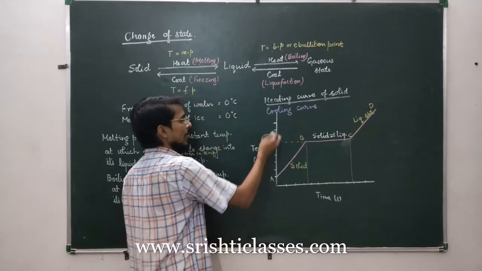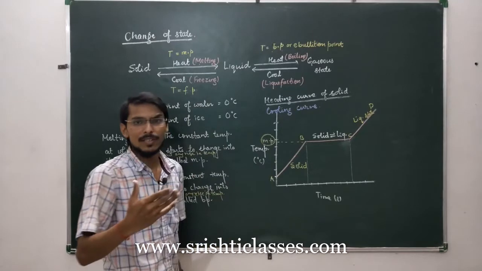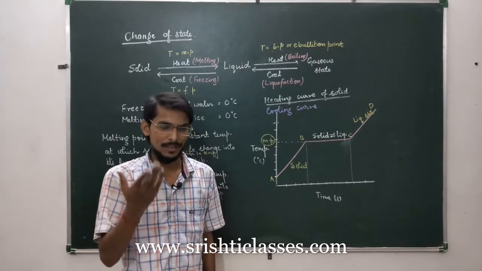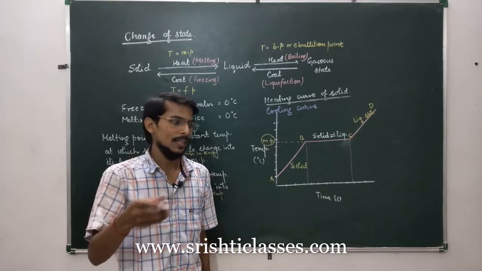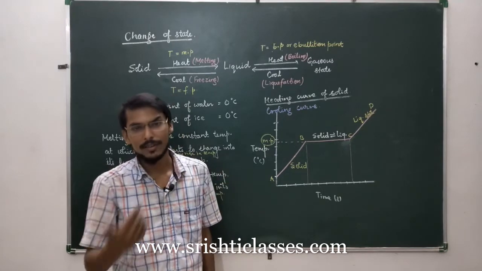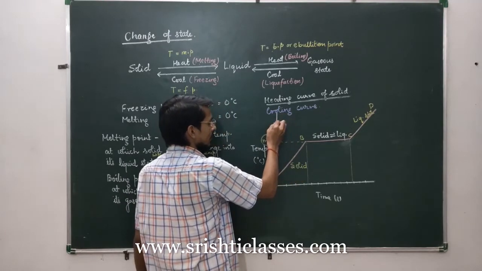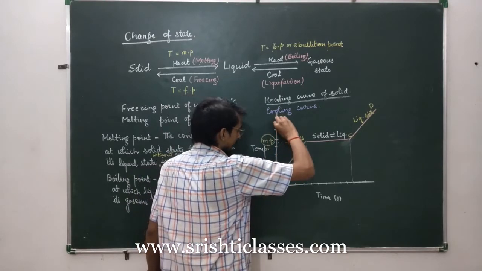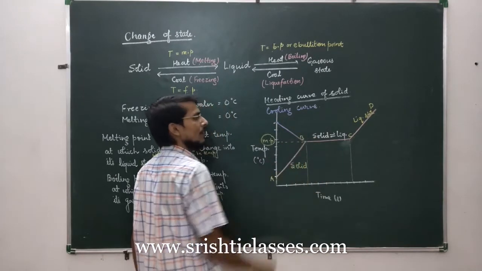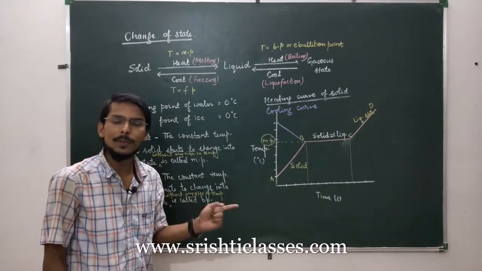So let us suppose a liquid which is continuously cooled. As for example, if you have kept water in a glass inside your fridge, what happens? The temperature of that liquid goes on decreasing. So if the initial temperature is this point, it will go on decreasing and finally it will reach B. Now this is a very important fact. The freezing point and melting point are the same.